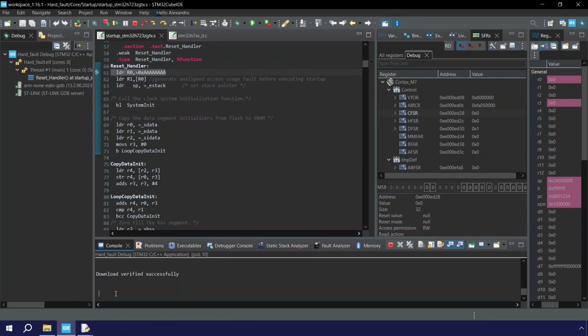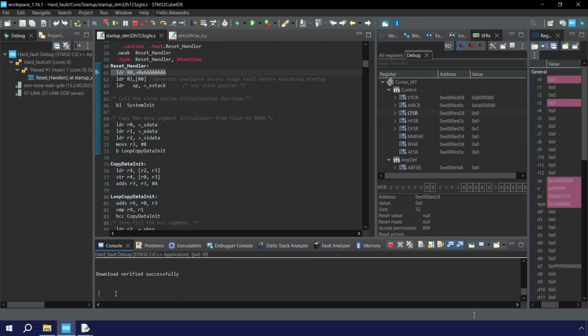A hard fault can happen before the startup is executed, or when the stack is corrupted, or when the stack pointer is outside of RAM range. If the startup is not executed, the global and static variables are not initialized. A fault handler must not rely on the initialization of global and static variables and must do explicit initialization or avoid using global or static variables at all.